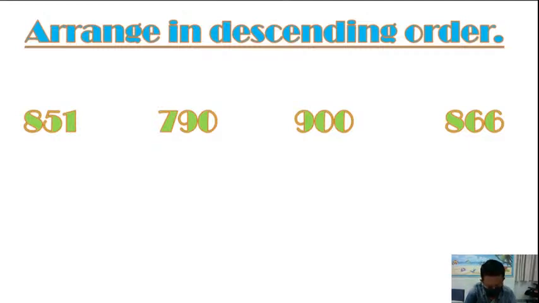Okay, let me check your answers. Who is the first student with the correct answer? No one yet? Let's do it quickly. After this, let me explain about the test.